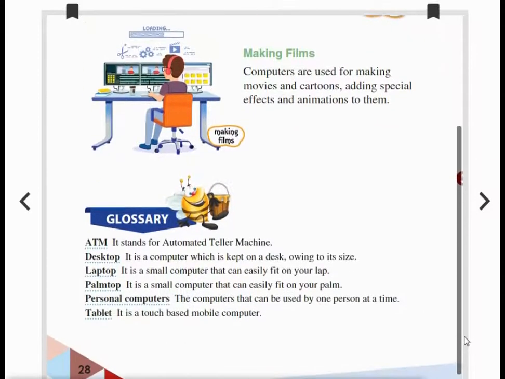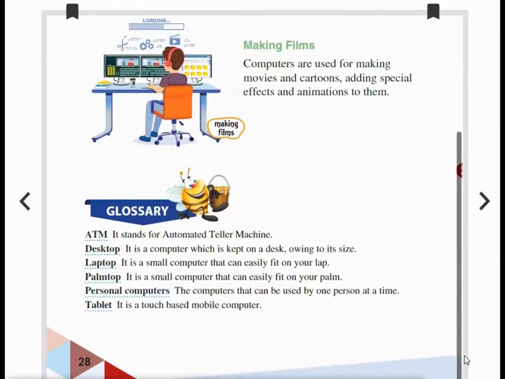Next, let's see the glossary words. ATM, what did I tell you? The short form ATM is automated teller machine, isn't it? And desktop, it is a computer which is kept on a desk. Then laptop, it is a small computer that can easily fit on your lap.